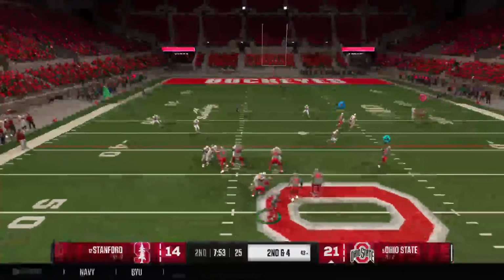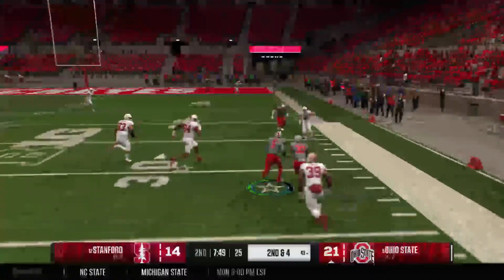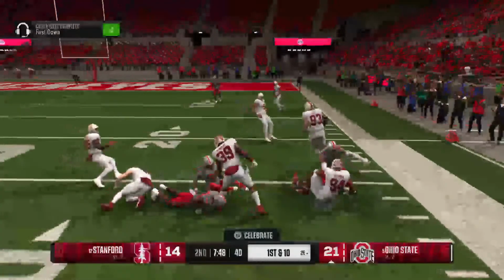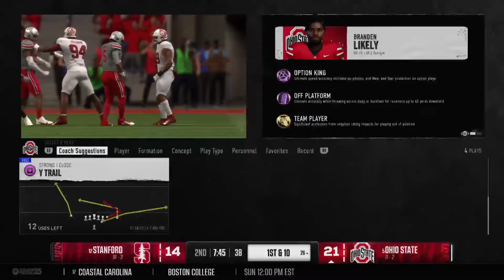Off play action, he's looking to throw. Escapes the pocket. Gets some space around the 30. Tackle made at the 26-yard line. This offense getting closer to the red zone.